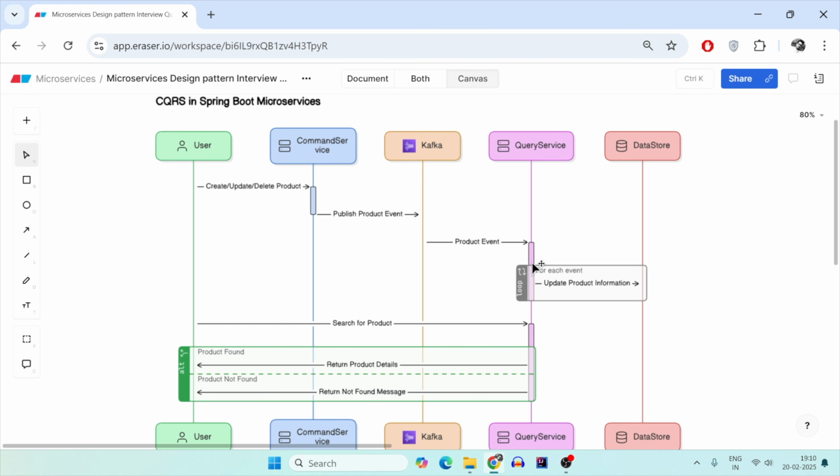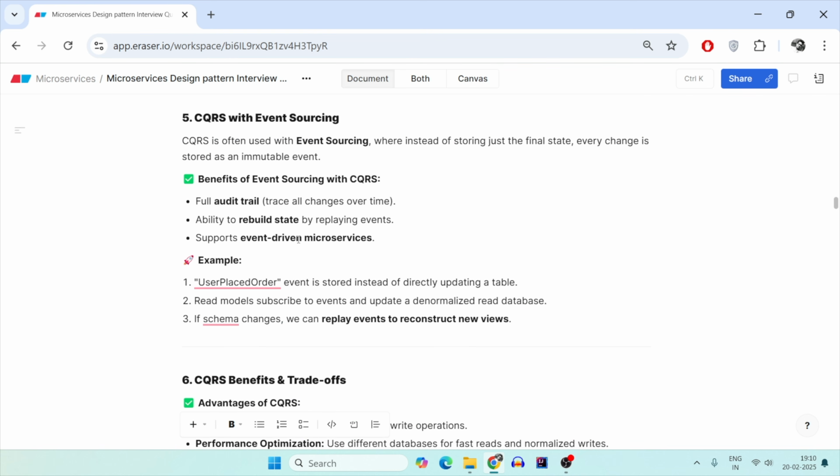Why do we do this? Because logging and auditing is very important for microservices to debug any issue. If an issue comes up in a particular component, you will not be able to figure that out if you use the CQRS design pattern standalone. So for that reason, it is always said that CQRS should be used with event sourcing.